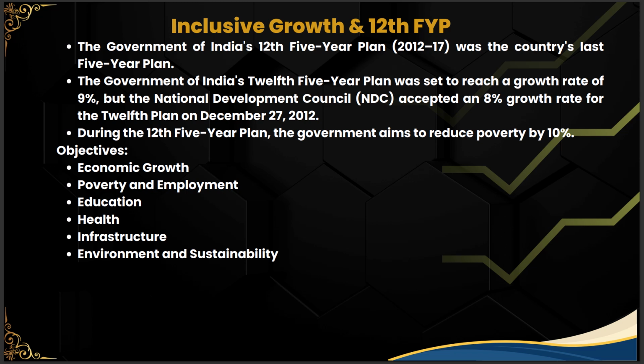See, during the 12th 5-year plan, the government aimed at reducing the poverty by 10% and also intended to improve the nation's infrastructure project while preventing bottlenecks of any kind.